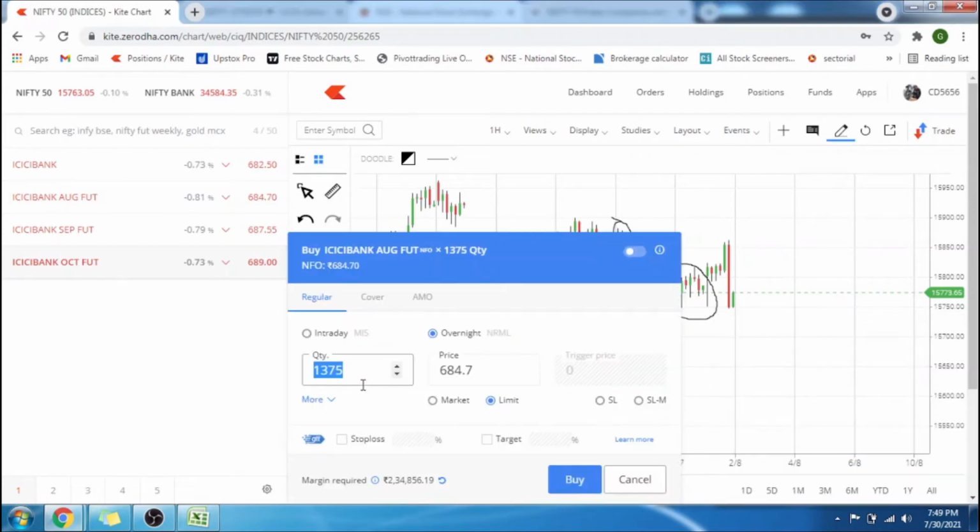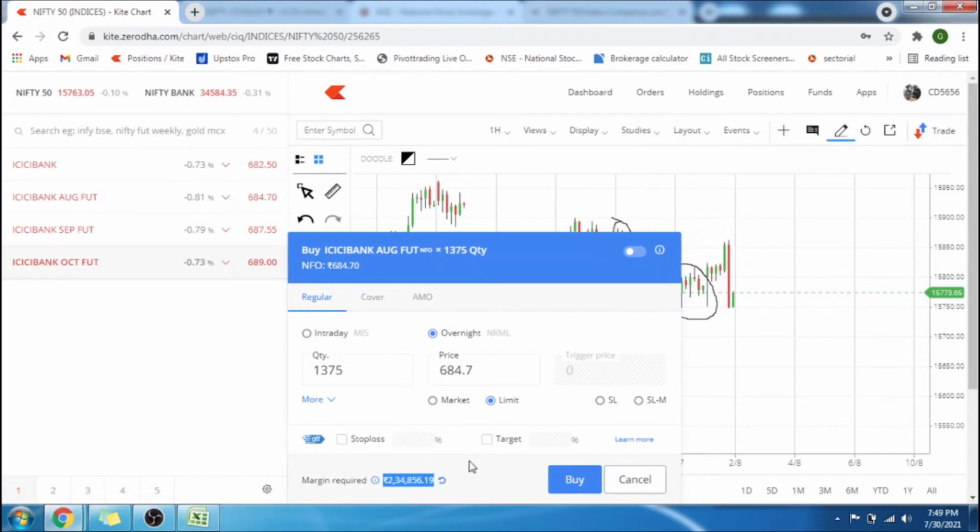This can be traded only in lot size. If you remember, I mentioned that currency and commodity are traded in lot size. So this is also the same. This is traded only in lots. If you need to buy this future, you have to pay 2,34,856 rupees 19 paise.